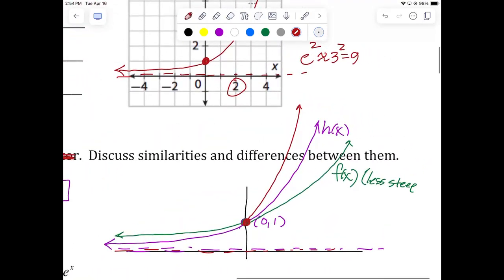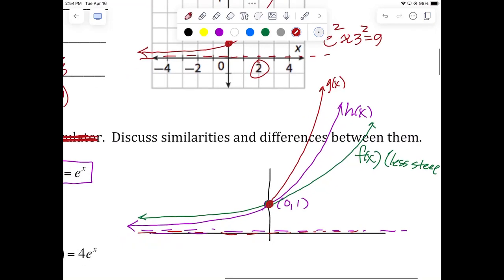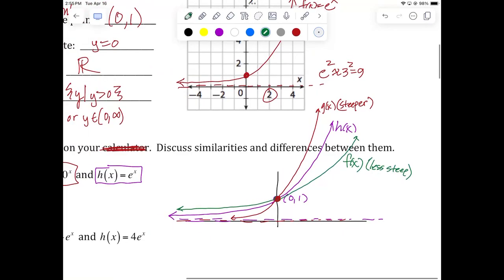That is g of x. And not only does it go to infinity faster, it's going to go to 0 faster. So it's above on the right and it's below on the left. Okay, so g of x is actually steeper in both directions. So we got one that's less steep in both directions, that's 2 to the x, and we got one that's steeper in both directions, that's 10 to the x.